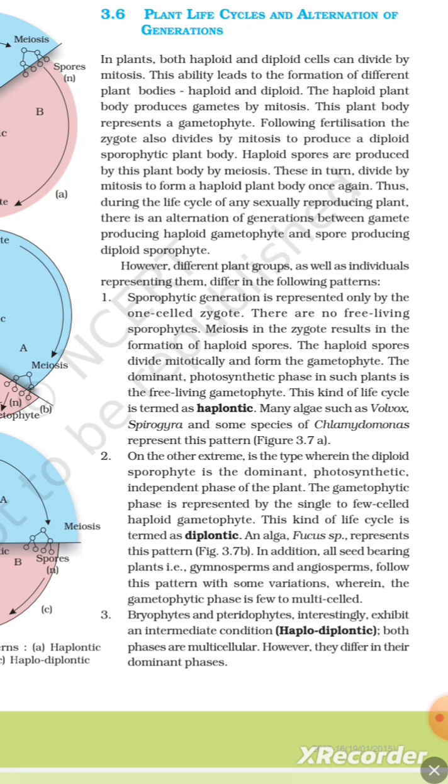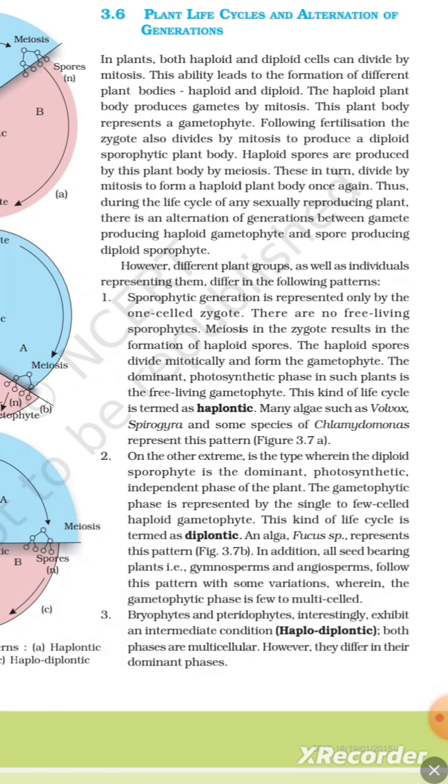Following fertilization, the zygote also divides by mitosis to produce a diploid sporophyte plant body. Haploid spores are produced by this plant body by meiosis. These in turn divide by mitosis to form the haploid plant body once again. Thus, during the life cycle of any sexually reproducing plant, there is an alternation of generation between the gamete producing haploid gametophyte and the spore producing diploid sporophyte.